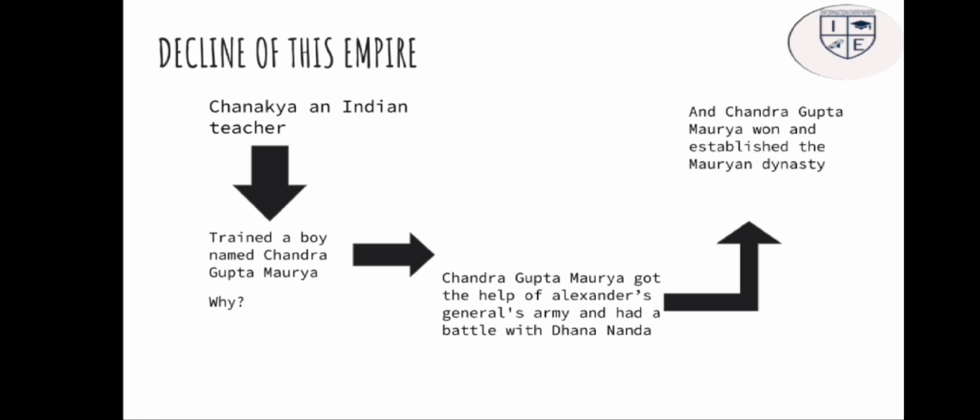So he appointed generals, and those generals administered the territory which he conquered. Chandragupta Maurya got the help of Alexander's generals and had a battle with Dhanananda. Chandragupta Maurya won and he established the Mauryan dynasty.